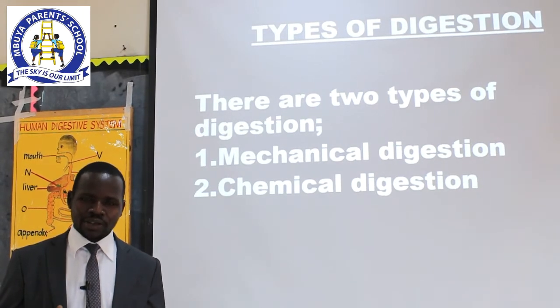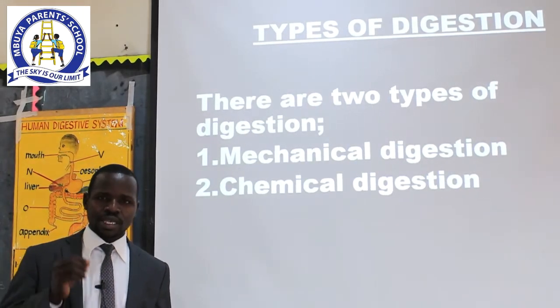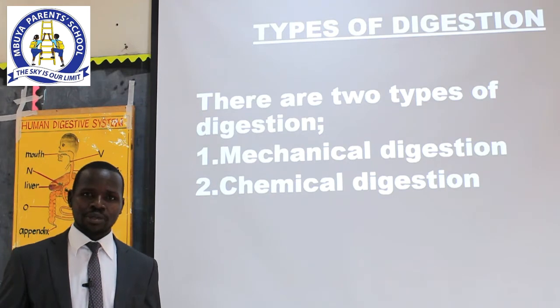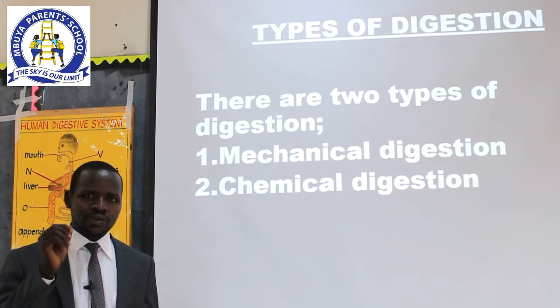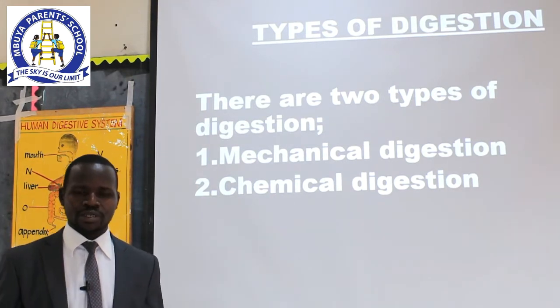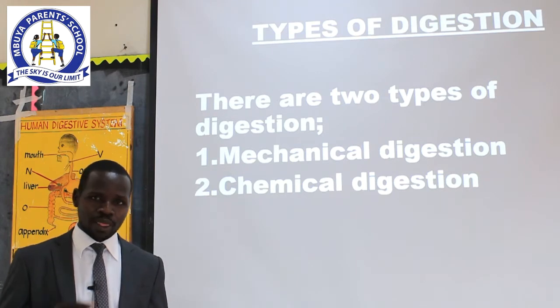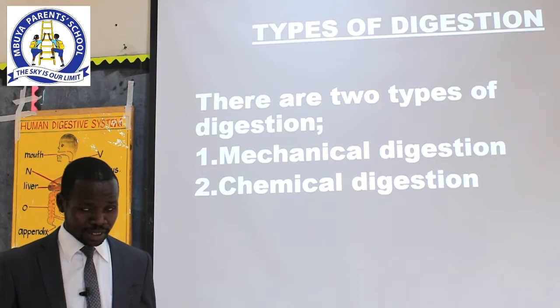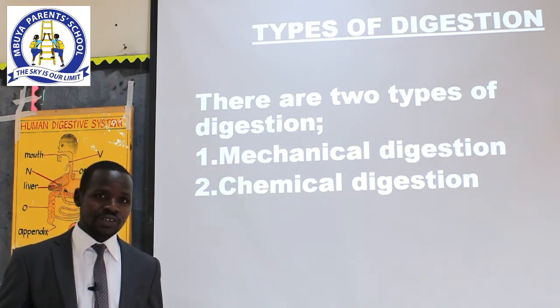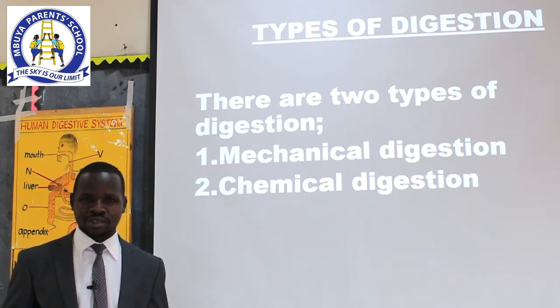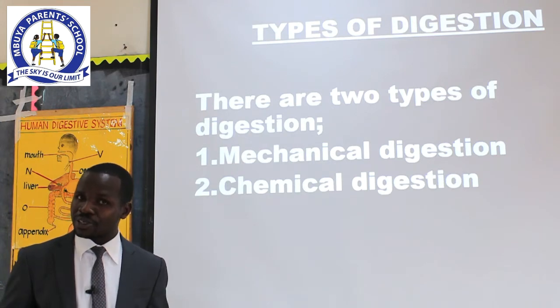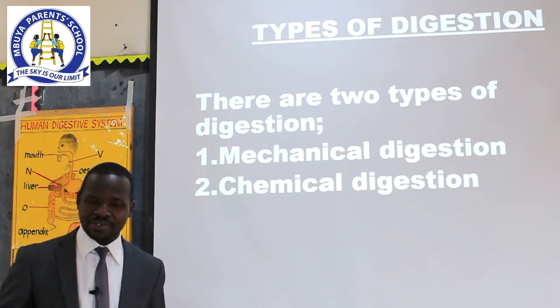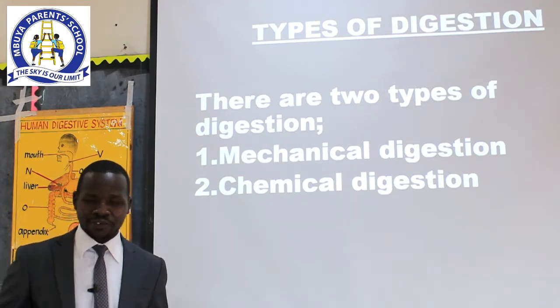The process of mechanical digestion takes place in one of the body parts. And that begins right away when you pick solid food, let's say a slice of bread, a biscuit, or any solid food, and put it in your mouth. What do you do after putting the food in your mouth? Wonderful. You chew that food.